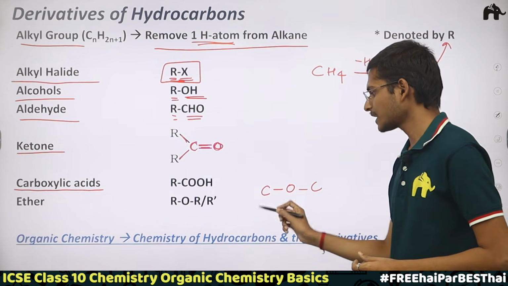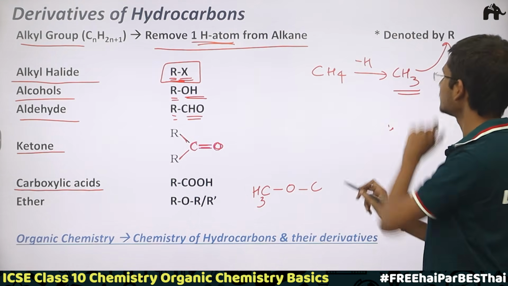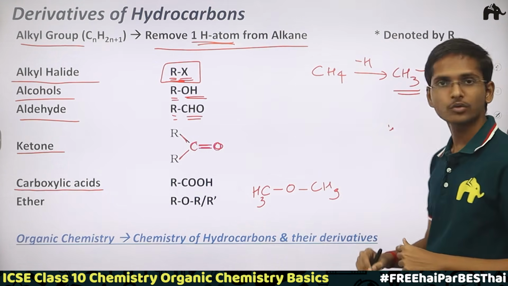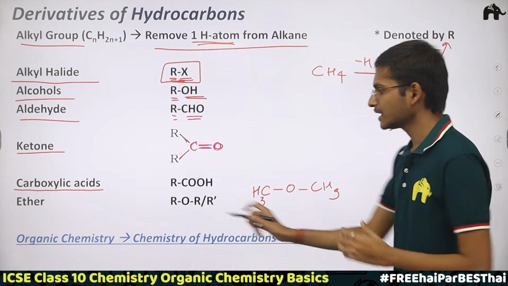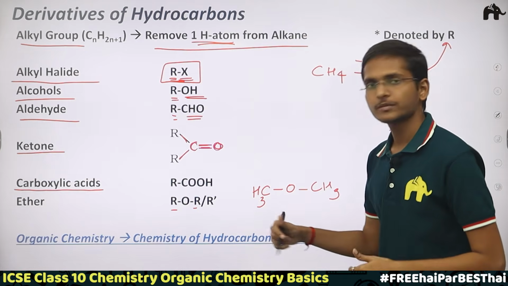And here, ether. I have told you this linkage is there, the COC linkage. So this C can be an alkyl group like CH3, or like this CH3. Both the alkyl groups can be the same, that's why ROR, same alkyl groups. Or one of the alkyl groups can be different.